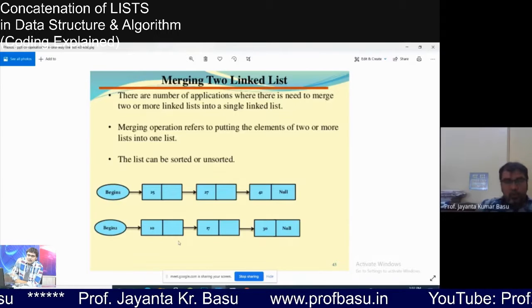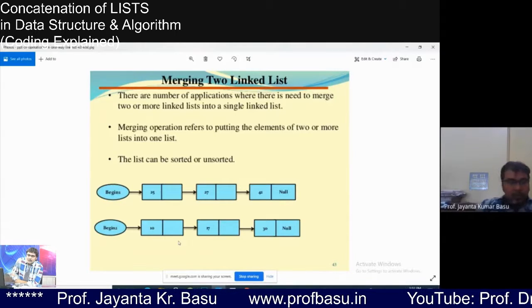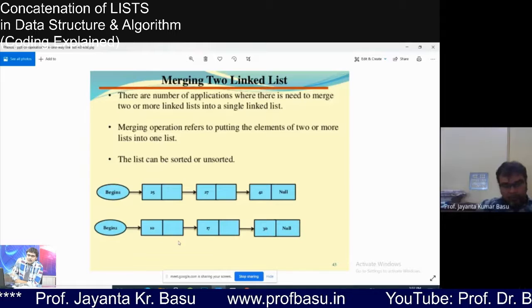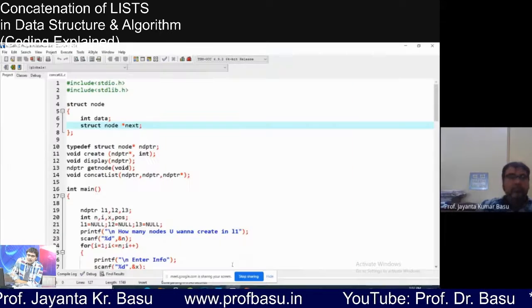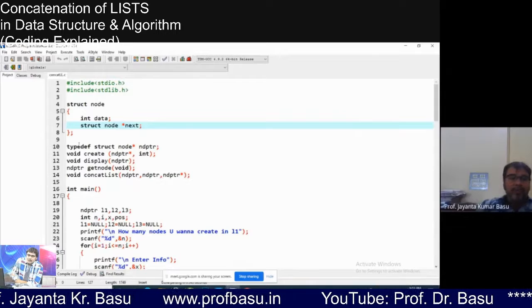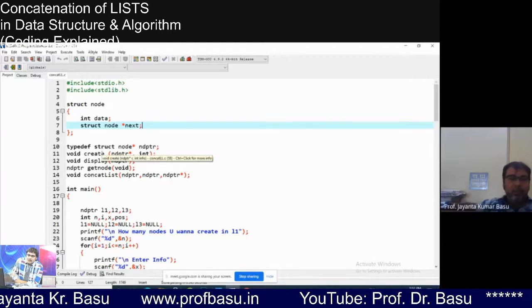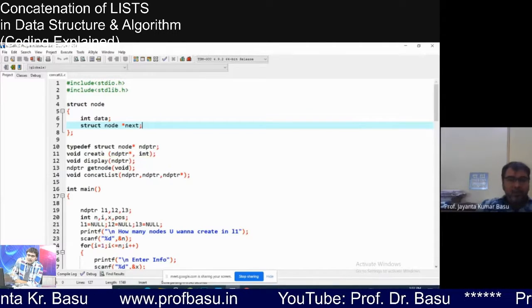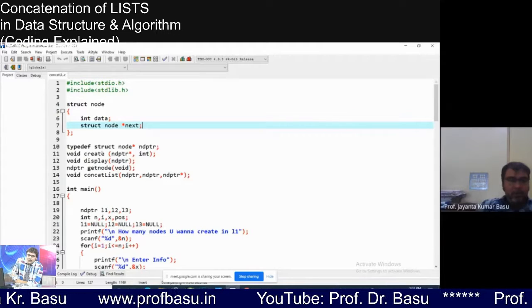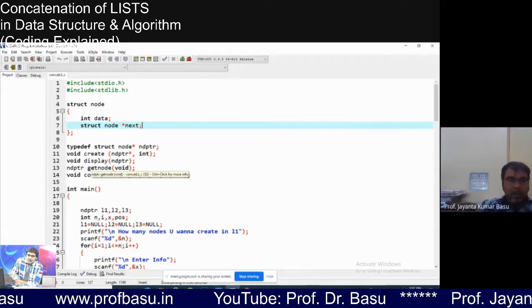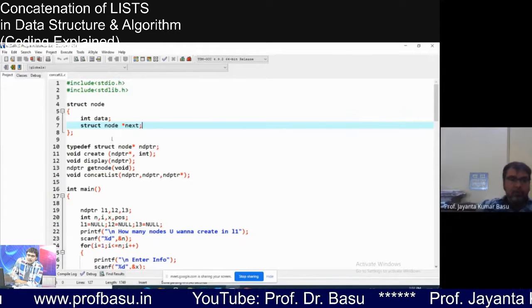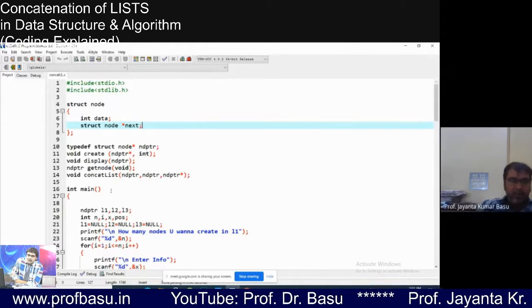So let us show that program first and try to understand the code. The code will be the same for the creation of the list, displaying the list, and creating a node. The structure will be the same, right?